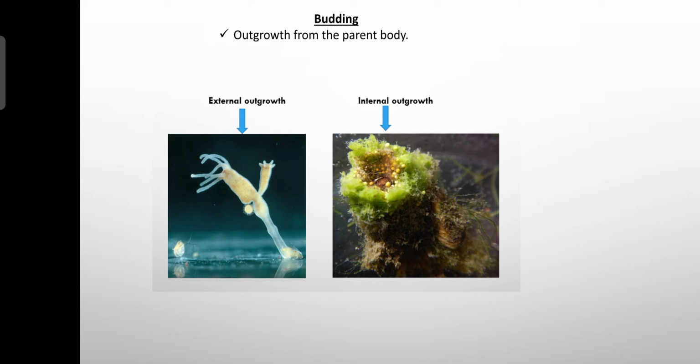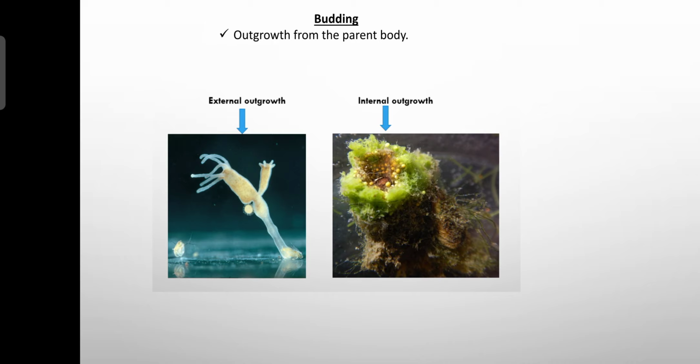Okay, so in this slide you can find the parent body of the hydra, and on the parent body you can find a small as well as a very big outgrowth. The second one is internal budding. Internal budding is a small outgrowth which takes place inside the body of the parent body. Example, the gemmules, they are the internal buds found inside the body of the freshwater sponge.